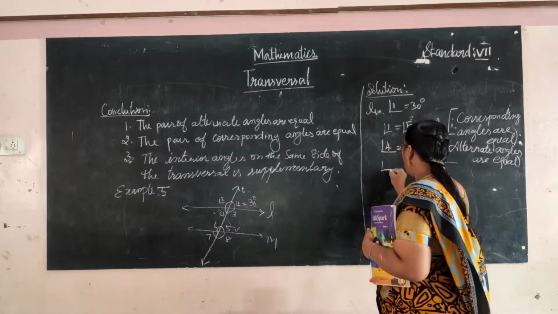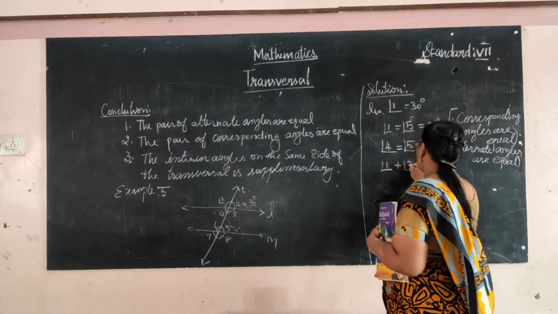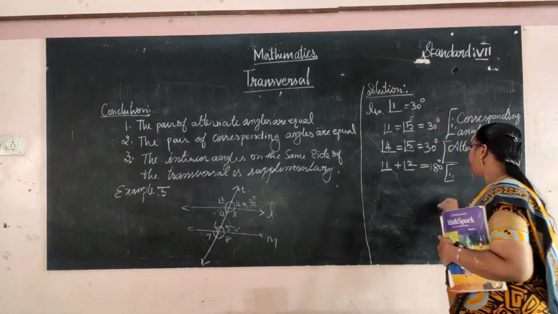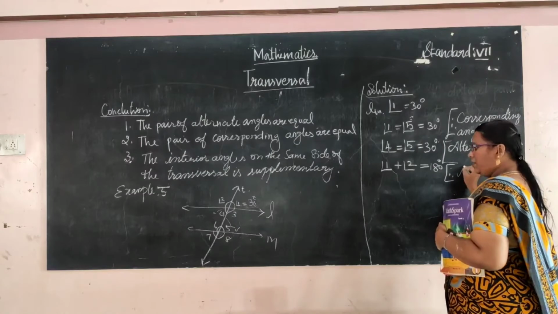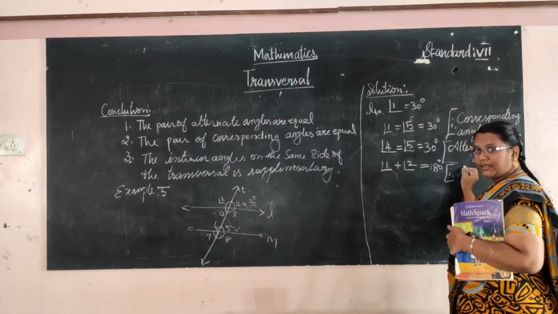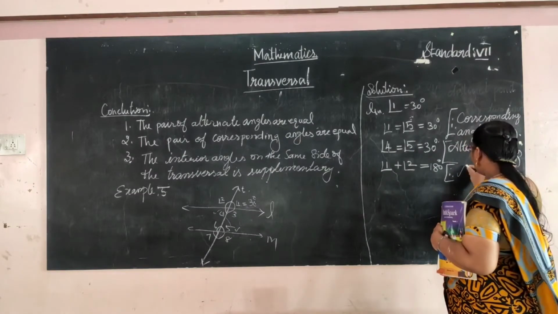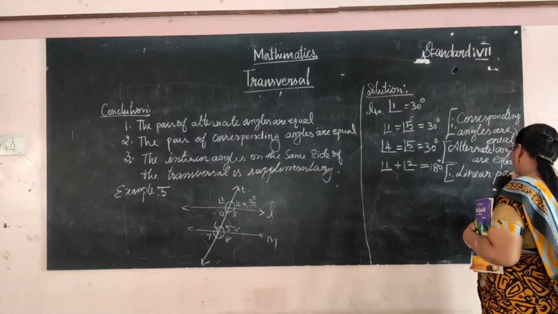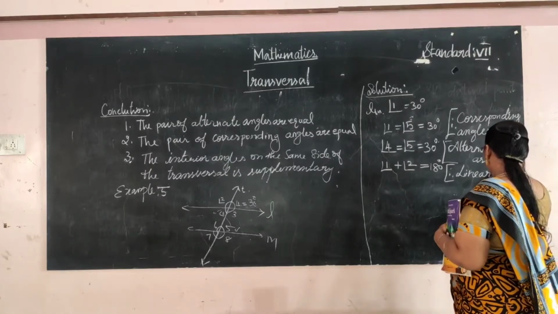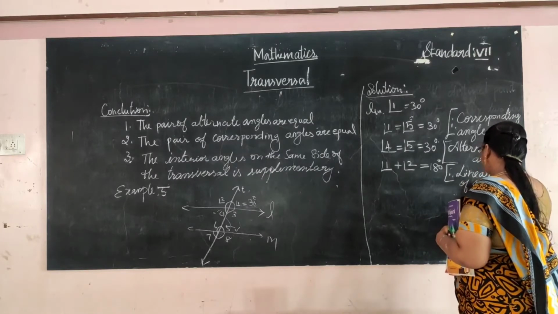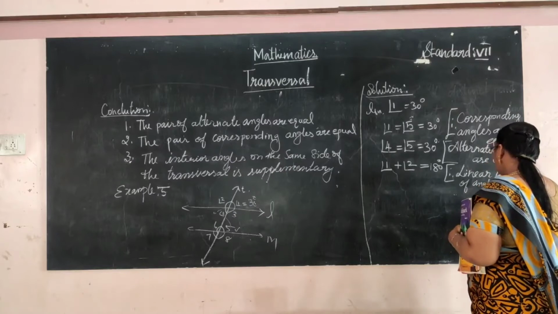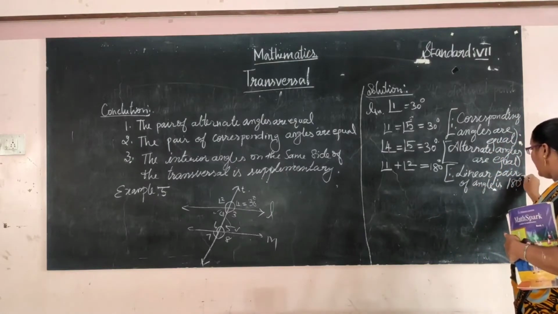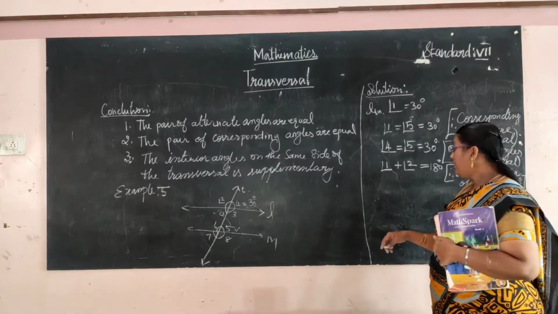Okay, so angle 1 plus angle 2 is equal to 180 degree, since linear pair or adjacent angles are supplementary. So there is a linear pair. Linear pair of angles is 180 degree or supplementary, both having the same meaning.